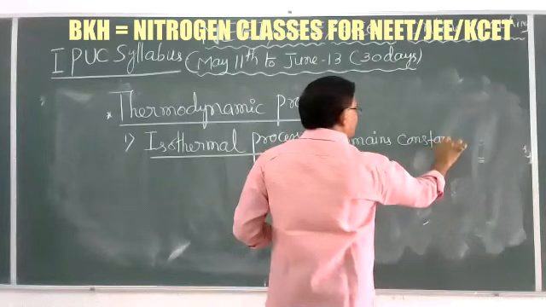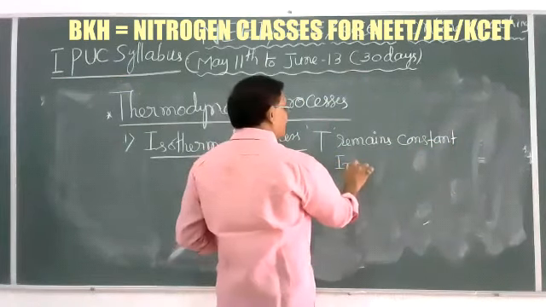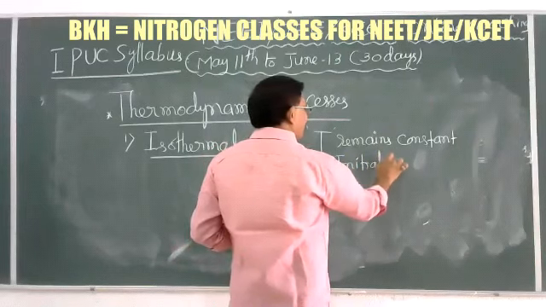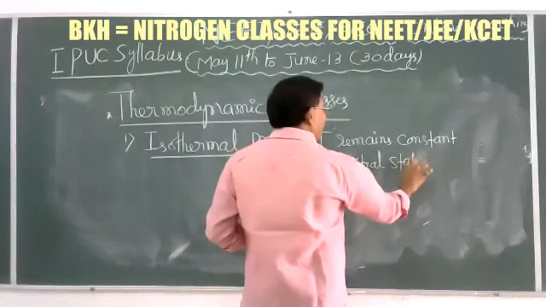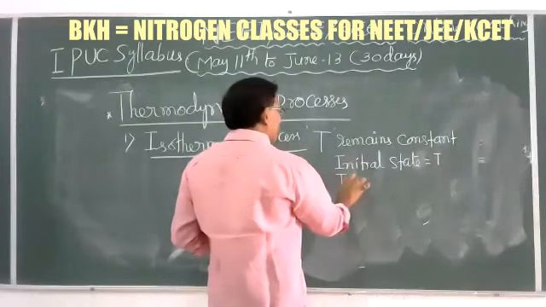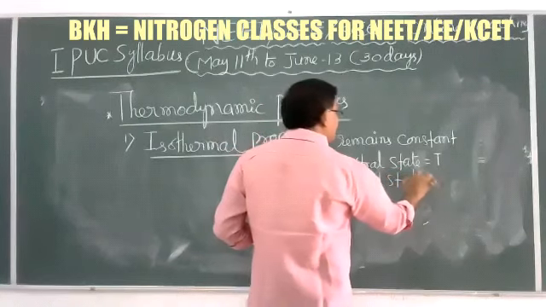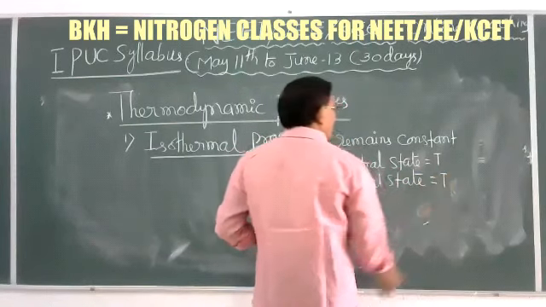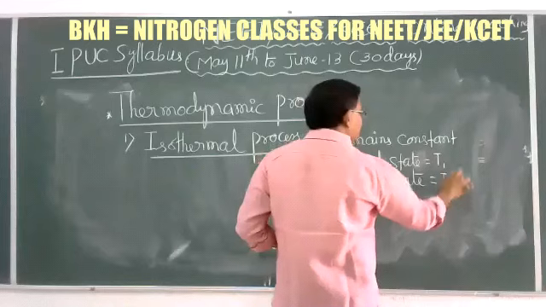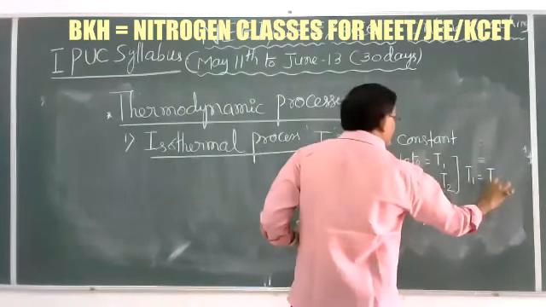Temperature remains constant means in the initial state, however much temperature is there, in the final state also the same temperature. Take care of T1 and T2: both are the same.